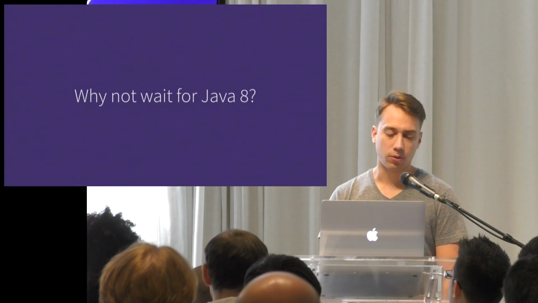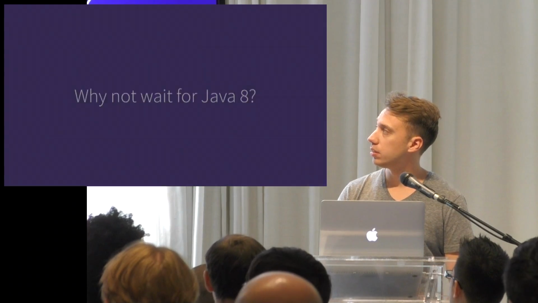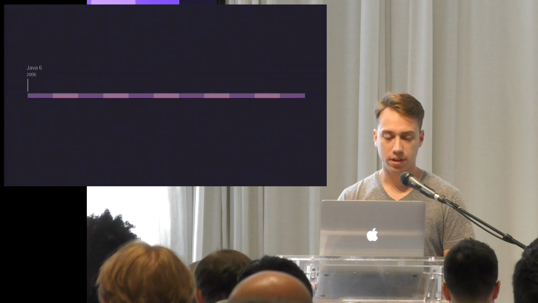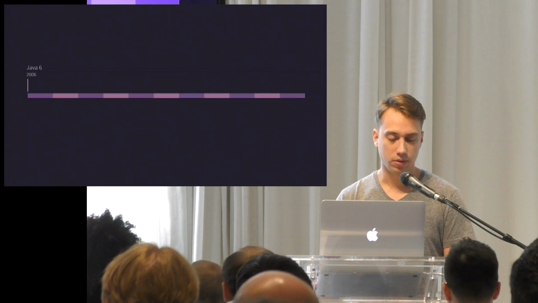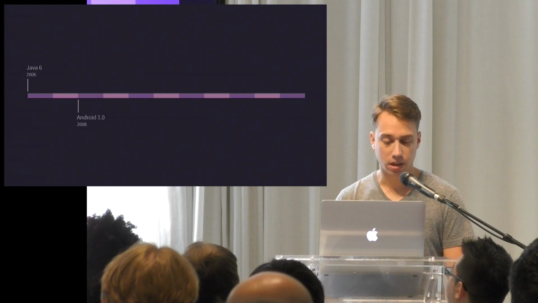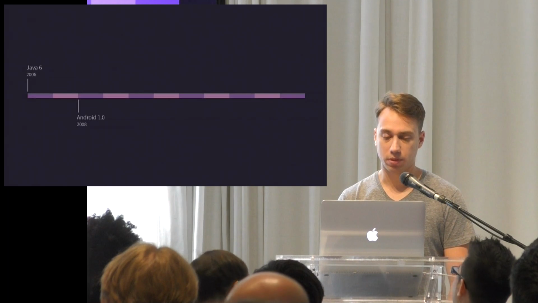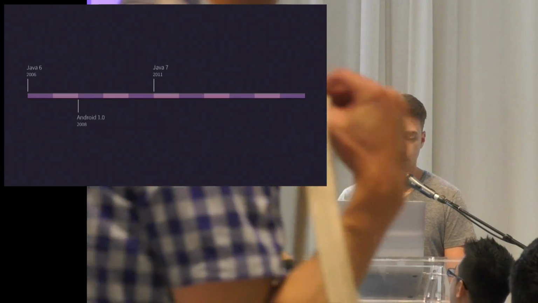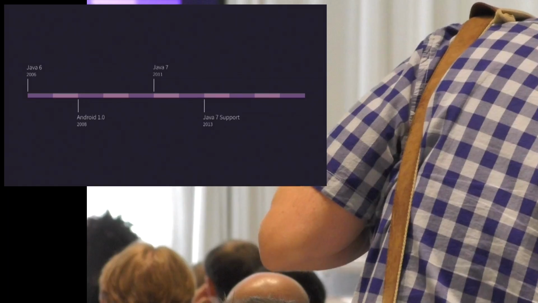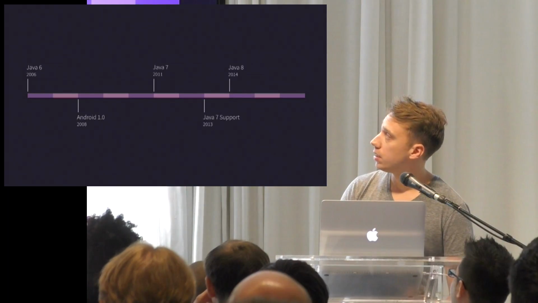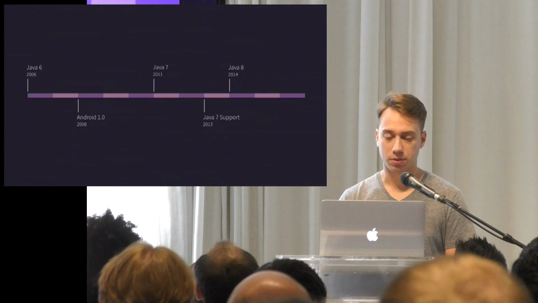But why not wait for Java 8? So let's take a look at the history of Java and Android and their relationship. In 2006, Java 6 was released. A couple years later, Android 1 was released as an alpha. And 4 years ago, Java 7 was released. Android followed up with Java 7 support 2 years after that. And last year, Java 8 was released.